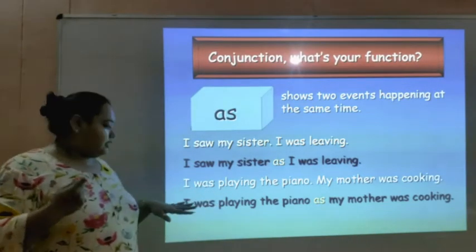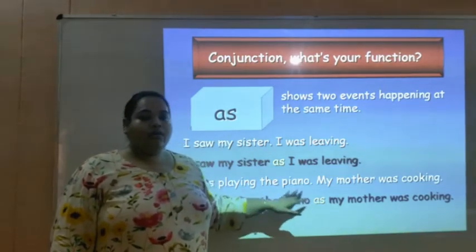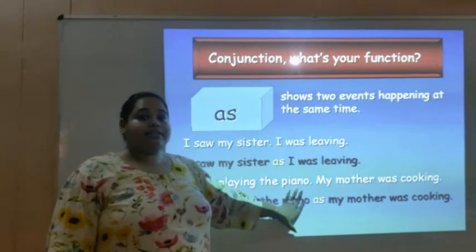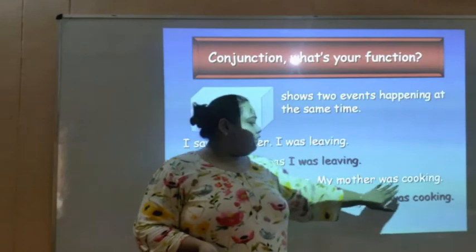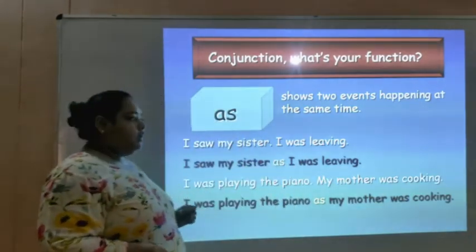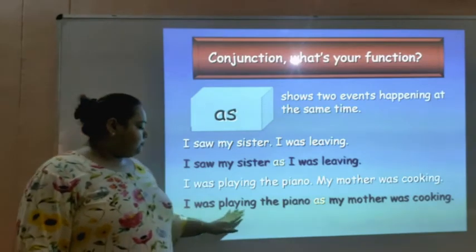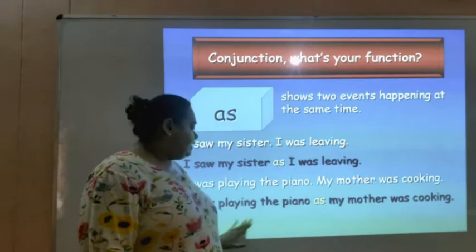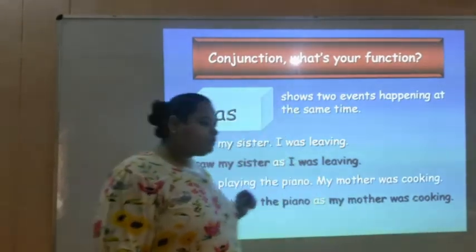Let's see another example. I was playing the piano, not piano. Please mind the pronunciation. This is piano. My mother was cooking. Let's use the conjunction as. I was playing the piano as my mother was cooking.